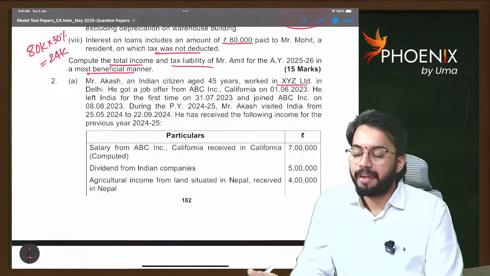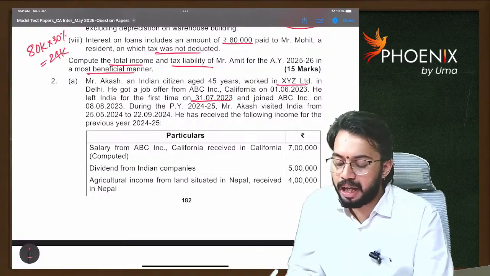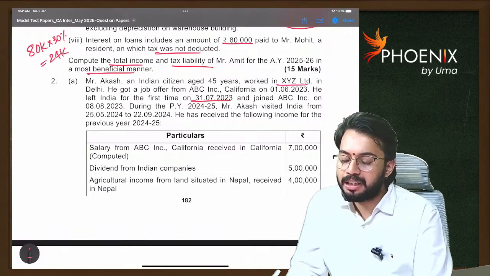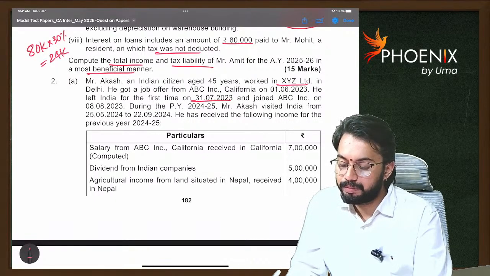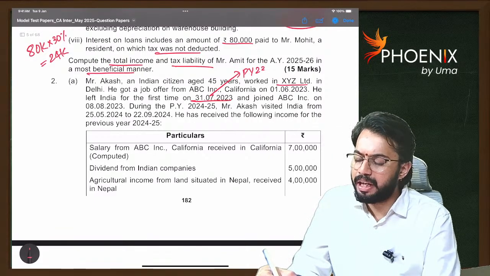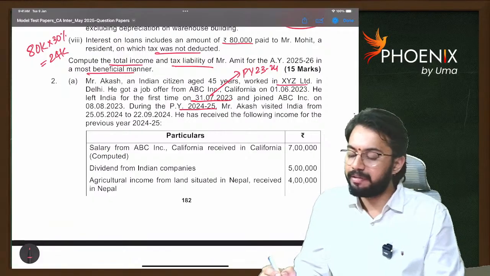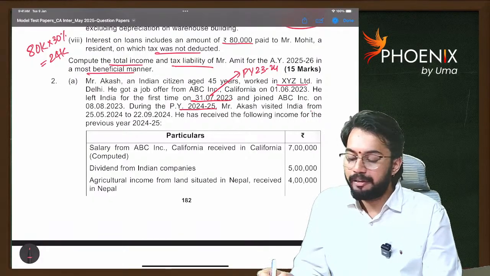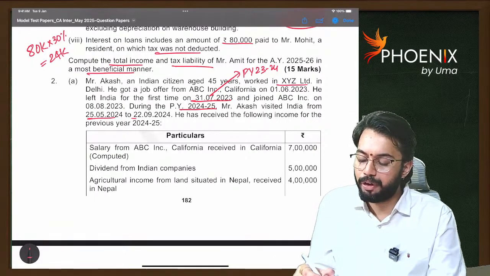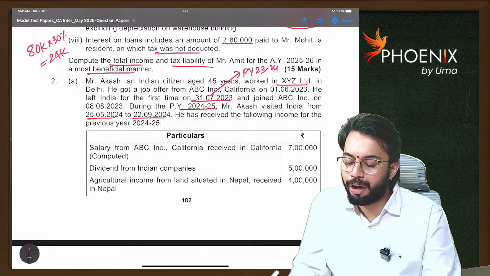He left India for the first time on 31st July 2023 and joined ABC Inc. on 8th August 2023. So, all this is relating to 23-24. During 24-25, Akash visited India from 25th May 2024 to 22nd September 2024. He has received the following incomes.